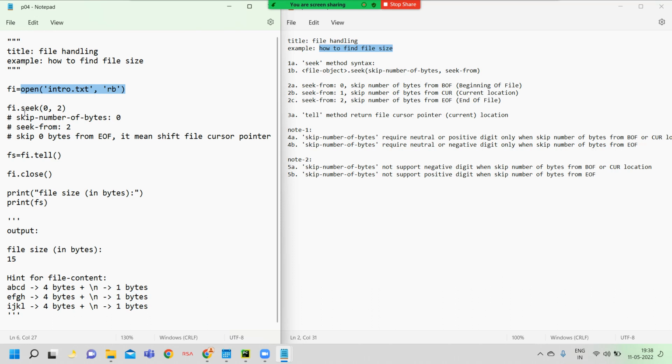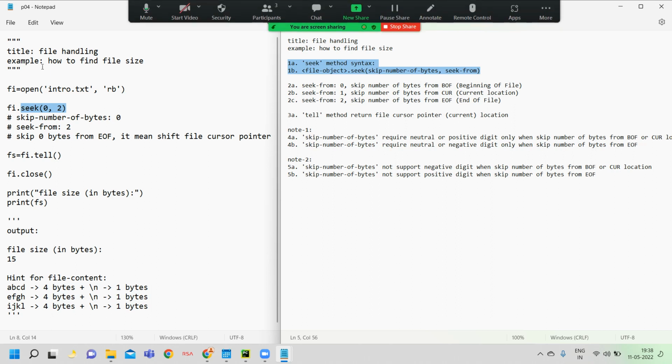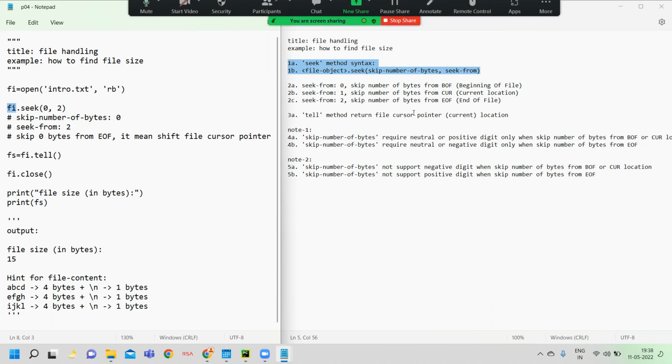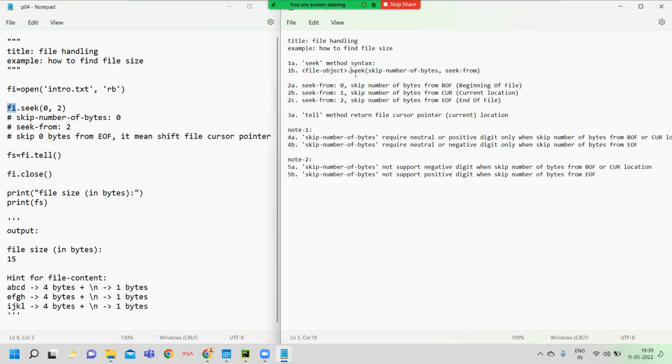Carefully watch it. This is a new method. The method name is called seek. What is the syntax of the seek method? For the seek method syntax, first we should mention the file object name. fi is the file object name. Next we mention the seek method name.